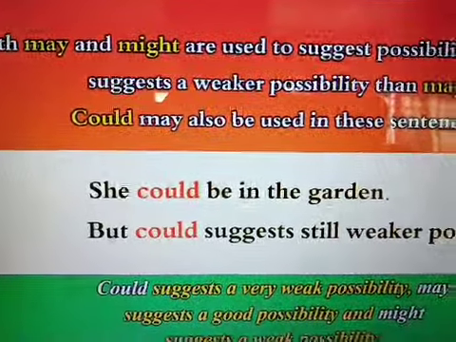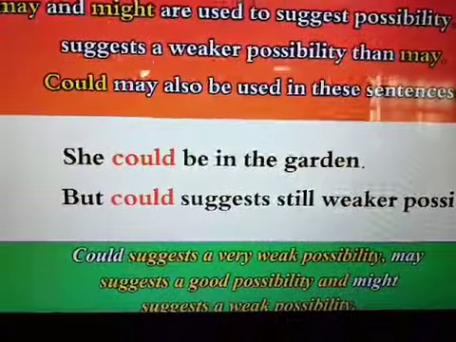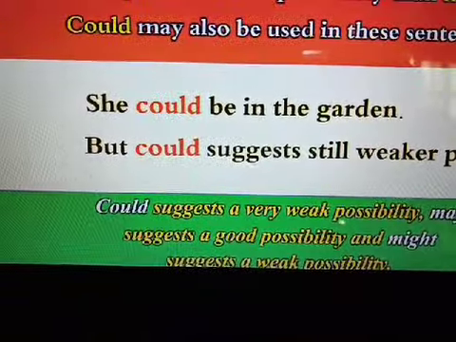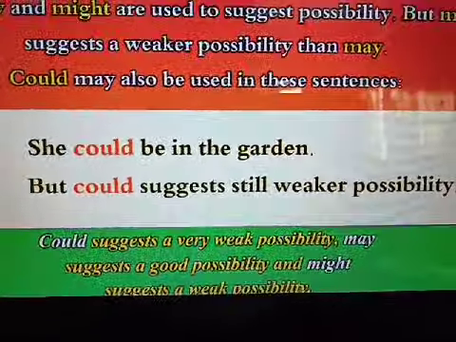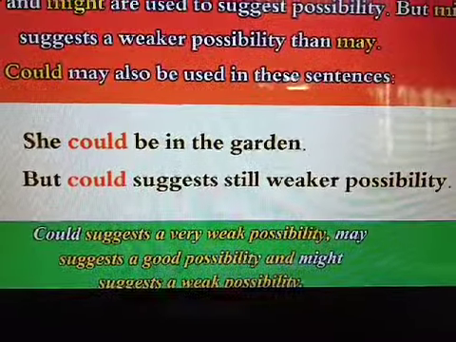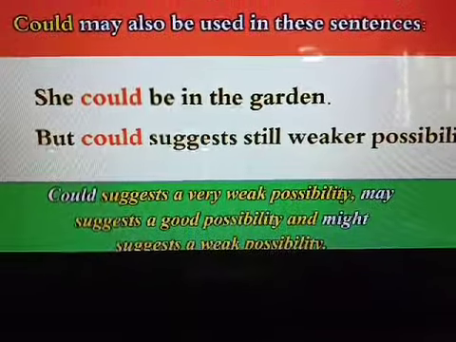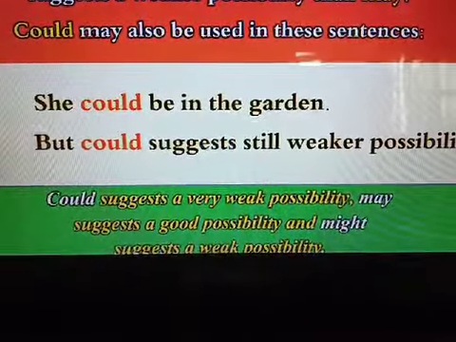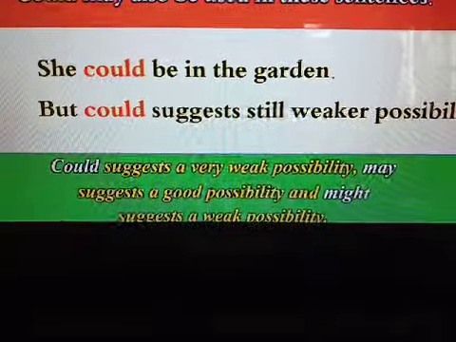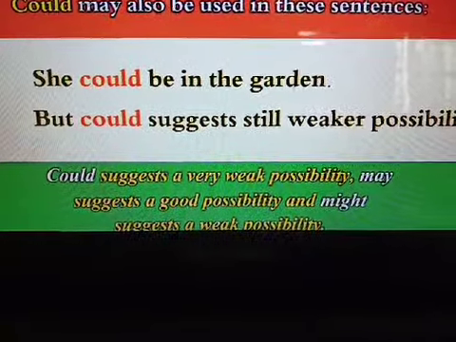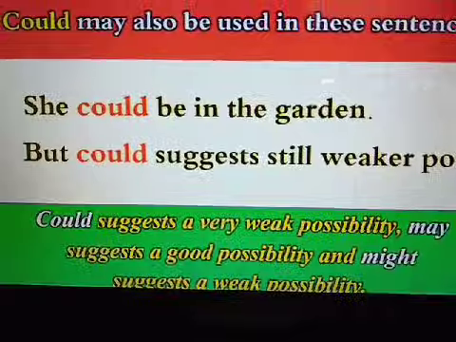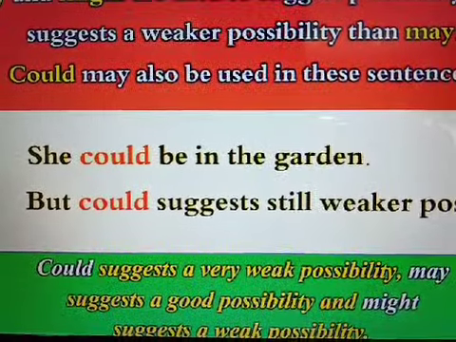Could may also be used in these sentences. She could be in the garden, but could suggests still weaker possibility. Could suggests a very weak possibility. May suggests a good possibility, and might suggests a weak possibility.